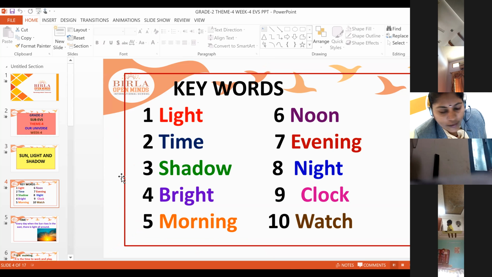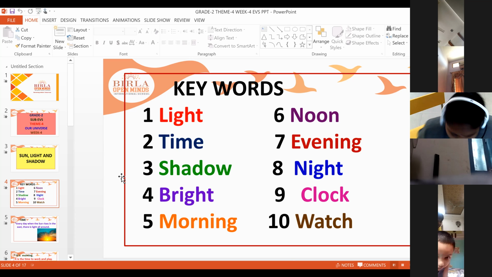Everyone take out your EVS classwork book. Put the heading as sunlight and shadow. Put the heading sun, light, and shadow.